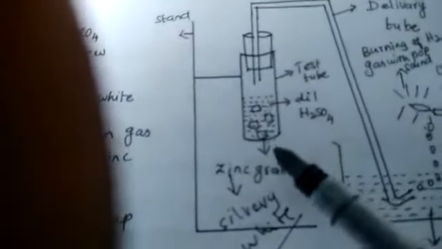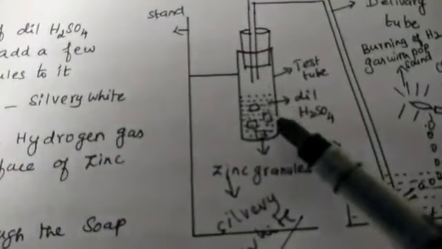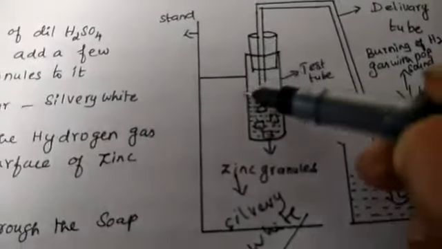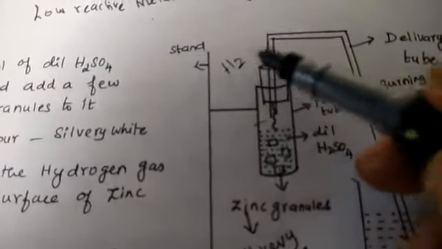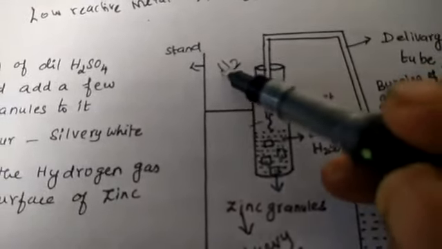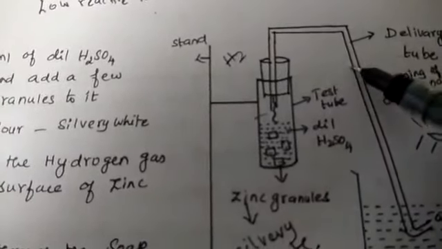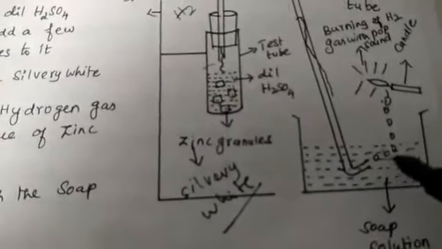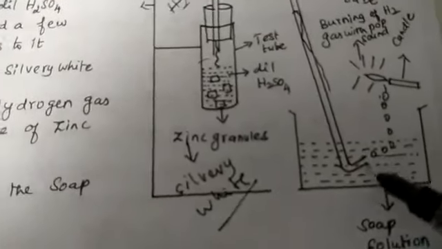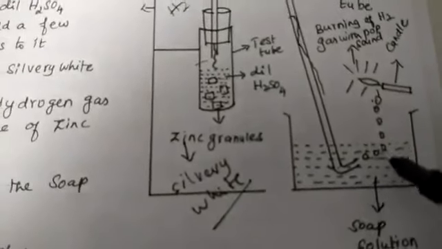Now, the zinc granules react with the dilute sulfuric acid to evolve hydrogen gas. The hydrogen gas comes through the delivery tube, and this hydrogen gas bubbles through the soap solution.